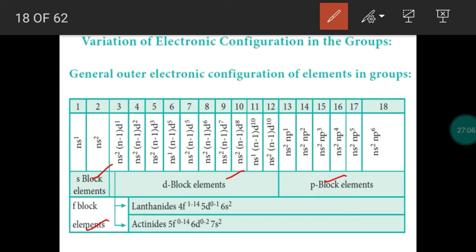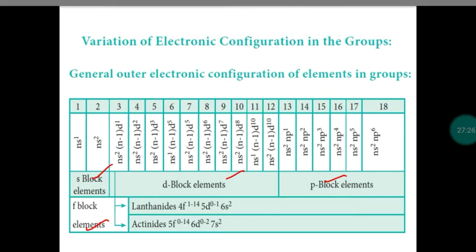Next, F block elements means inner transition elements. From the transition elements, we have selected 28 elements based on the property. They are all radioactive in nature and their lifetime is very short. Okay, so these are called the lanthanoids as well as actinoids. For each group, the electronic configuration is given, right?